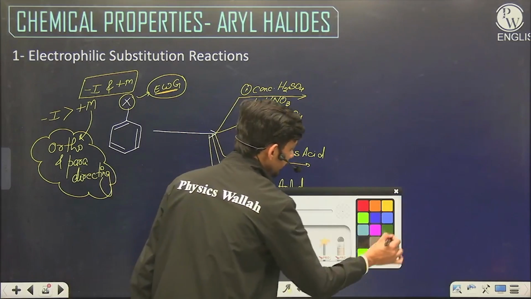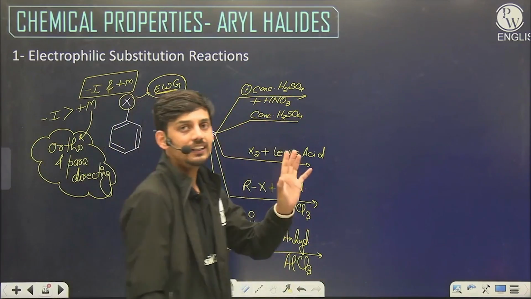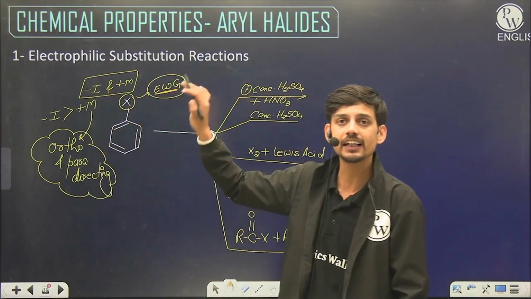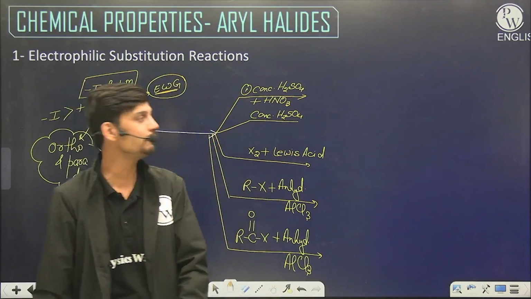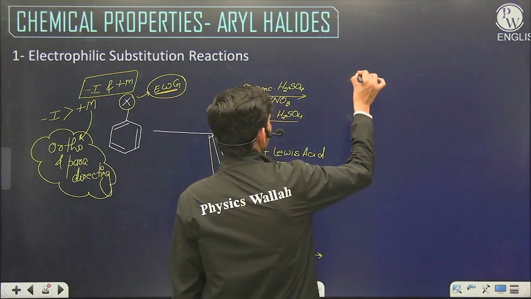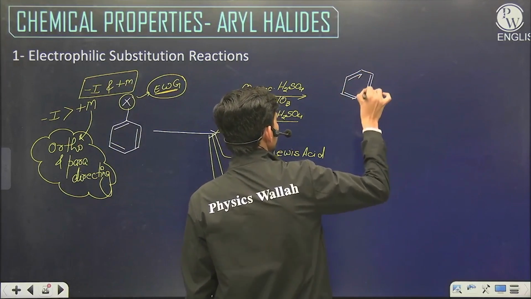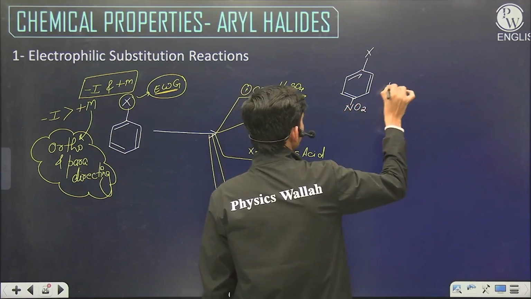All these reactions will occur on this molecule as well. Only the difference is that now the group is a directing group. The group will give a direction, and ortho and para product will be formed. So in the case of nitration, we will get a nitro group on para or nitro group on ortho product.